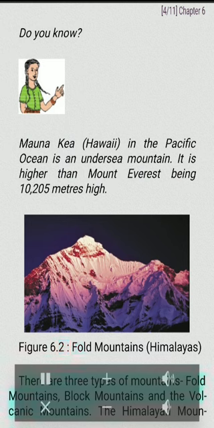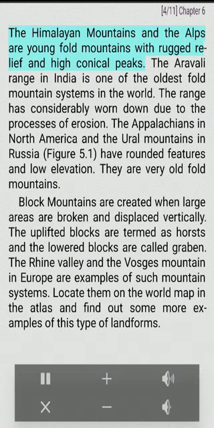There are three types of mountains: fold mountains, block mountains and volcanic mountains. The Himalayan mountains and the Alps are young fold mountains with rugged relief and high conical peaks. The Aravalli Range in India is one of the oldest fold mountain systems in the world. The range has considerably worn down due to the processes of erosion. The Appalachians in North America and the Ural Mountains in Russia, Figure 6.1, have rounded features and low elevation. They are very old fold mountains.